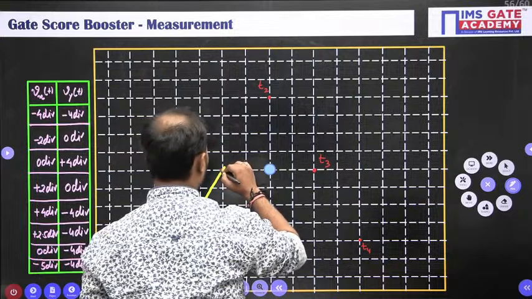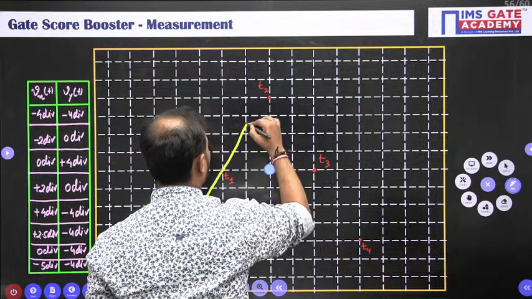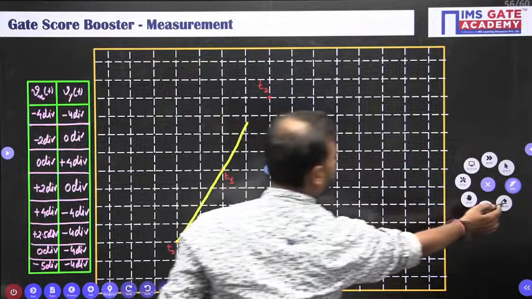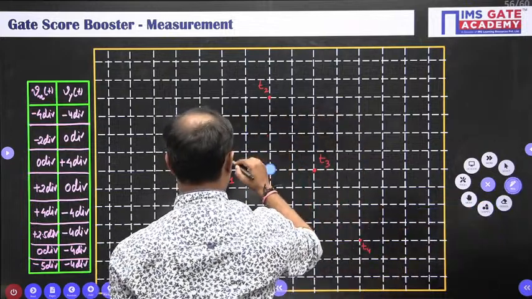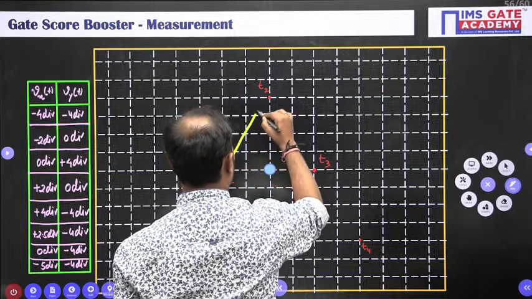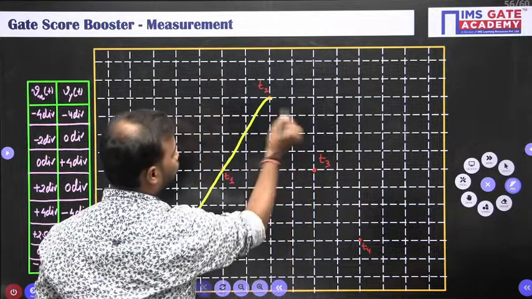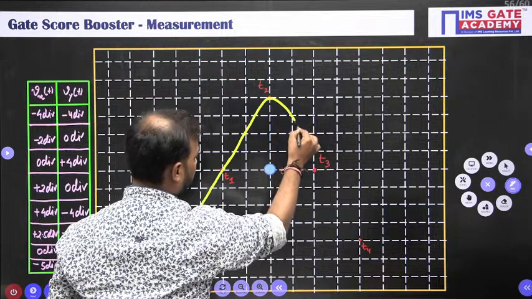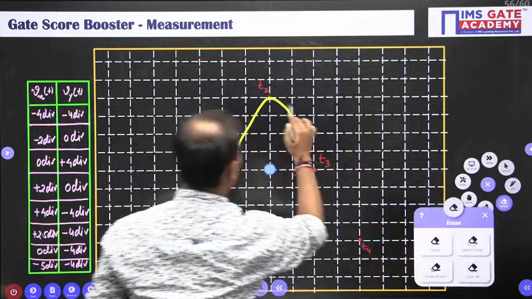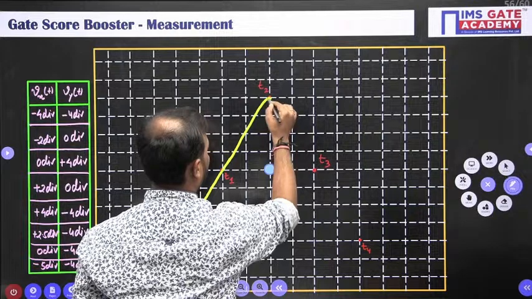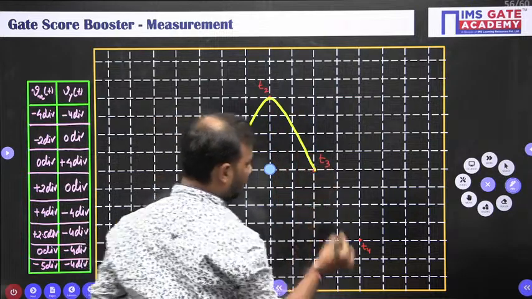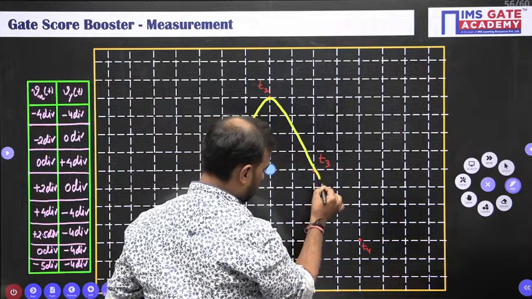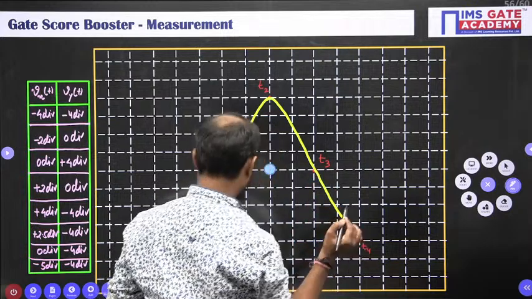Then T1 to T2, then T2 to T3, then T3 to T4, like this.